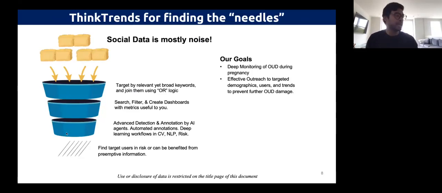This includes computer vision to look at images. This includes NLP and risk modeling, that's sort of like a time series risk modeling capability. Once we have those things, and that's the last layer, we expect to start finding the needles. And by needles, we mean target users who are at risk, who are possibly taking opioids, who have kids, who have a history of opioids. These are the kind of needles that are relevant.